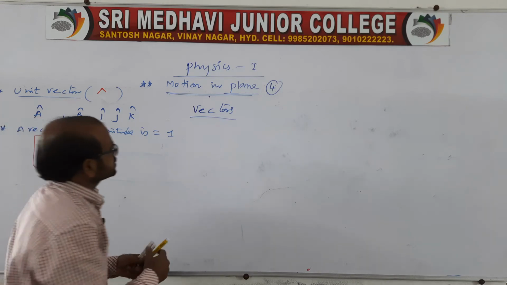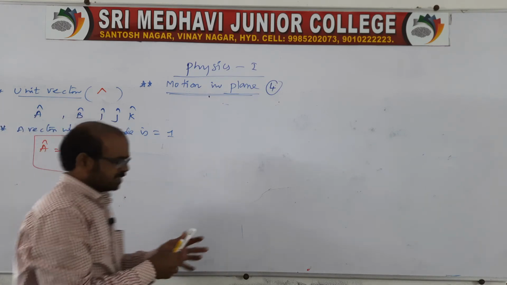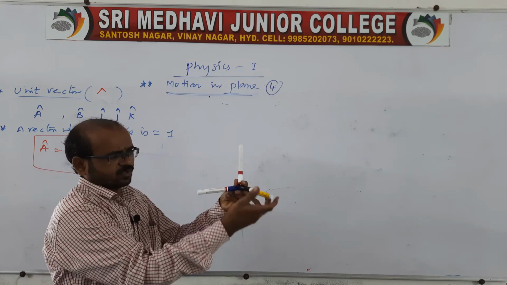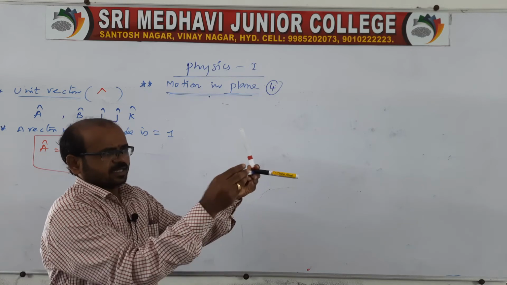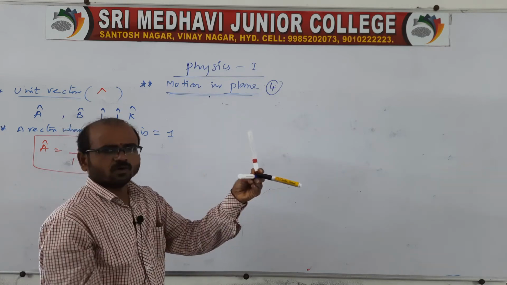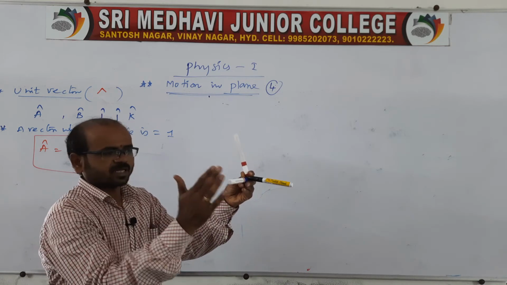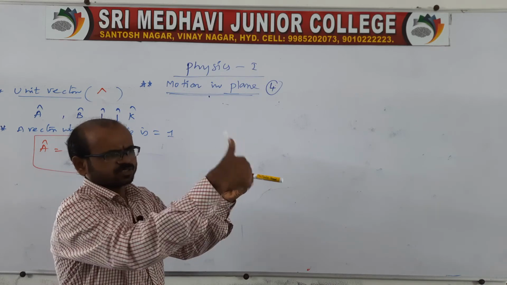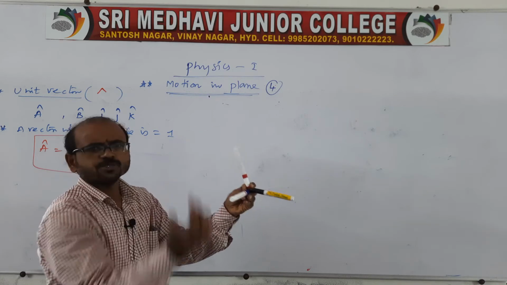Let us take the x, y, z axes. Actually, x, y, z are three mutually perpendicular axes in a plane. Look at here, it is one plane, so it is represented as x, y, z. You can say it in another way: x, y, z, any one, because the three are mutually perpendicular.